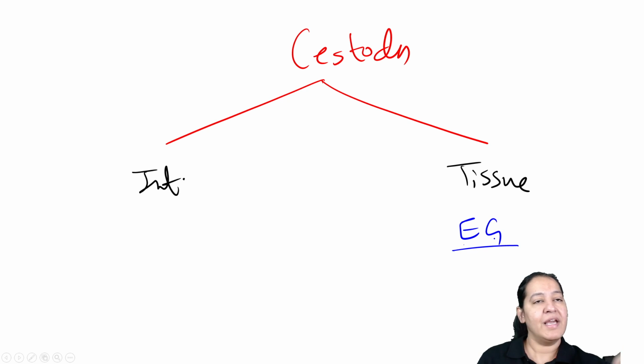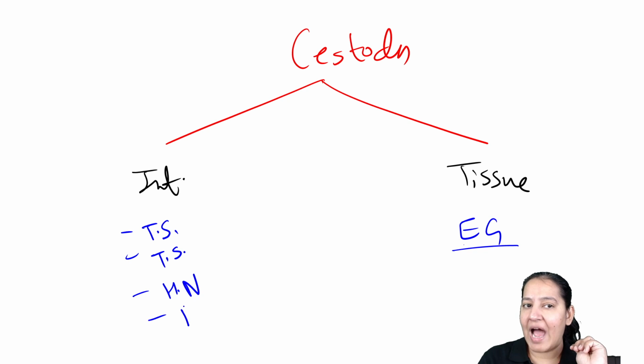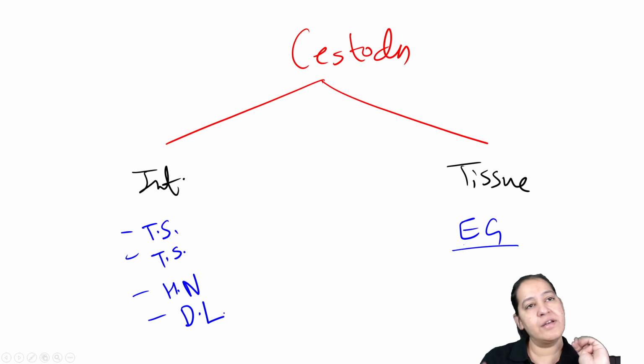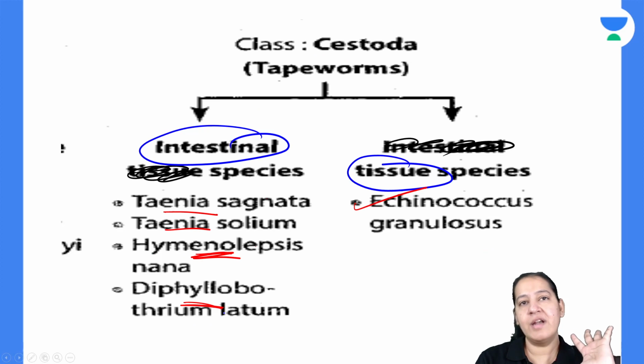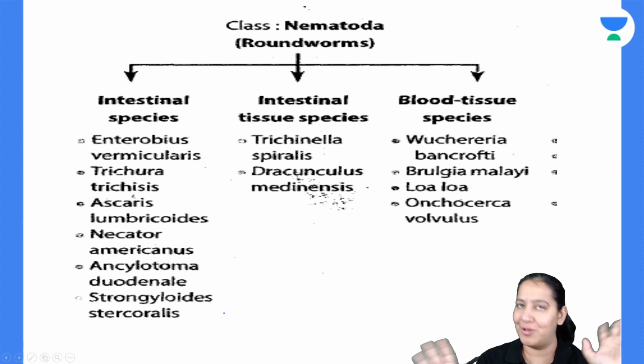Echinococcus granulosus. In intestine, we have 4 names. The two Taenia, Taenia solium and Taenia saginata. Besides these two Taenia, H. nana, and besides that Diphyllobothrium latum. So these are the 4 intestinal. We are done with cestodes also. After cestodes, coming to the last, nematodes. I will compile all 3, don't worry.